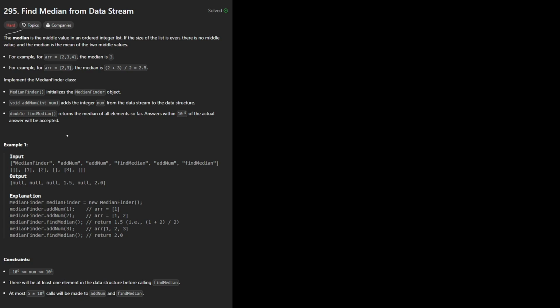So if we are going to get the numbers like 1, 2, 3, we can form the array 1, 2, 3, and we can find the median. But the problem here is that it will not pass the test cases. We have to find something genius, and that's why it's a pretty hard problem, because the solution is not very intuitive. One thing that would come to your mind is that every time we add a value to our array, we have to sort it. Can we use a heap queue?